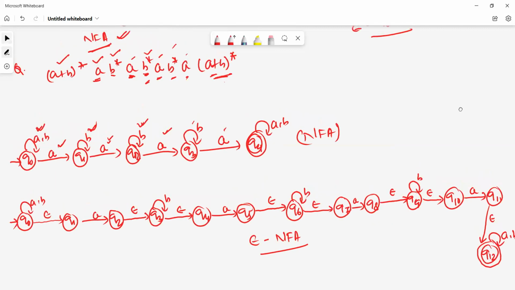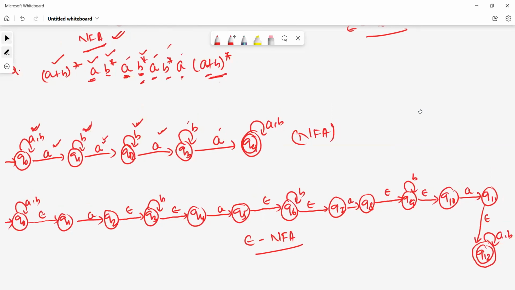Okay, this is the NFA construction for the given regular expression, and this is the epsilon NFA construction for the given regular expression.